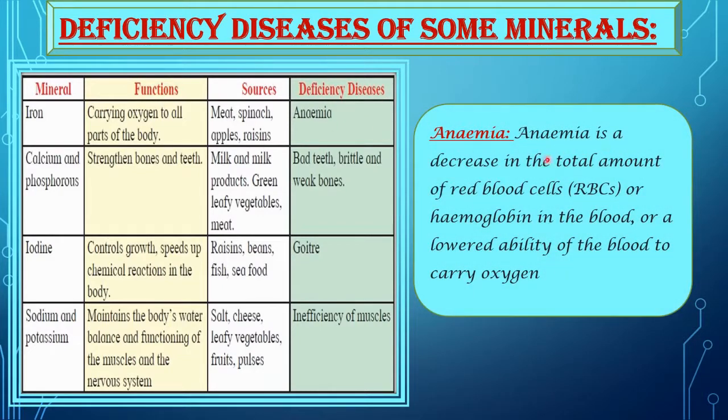Anemia is a decrease in the total amount of the red blood cells, that is RBCs, or hemoglobin in the blood, or a lowered ability of the blood to carry oxygen.